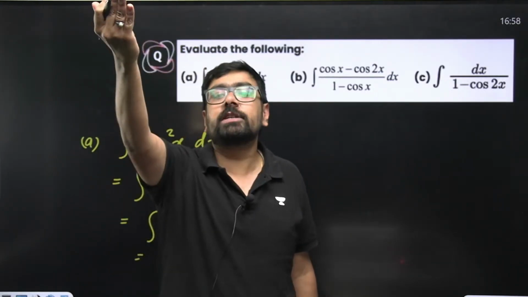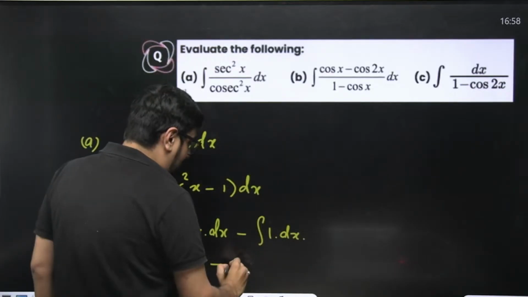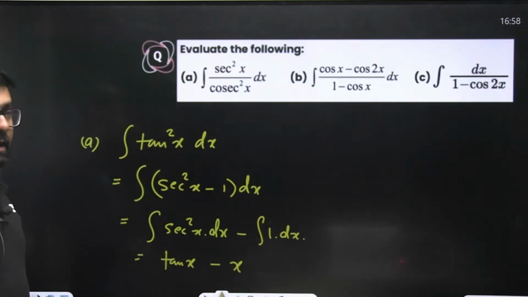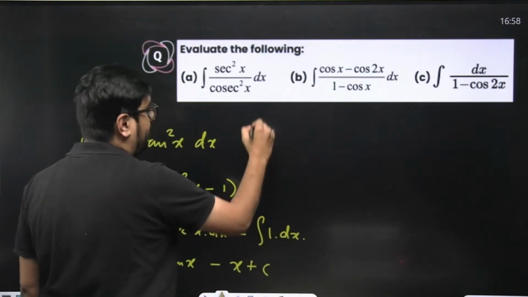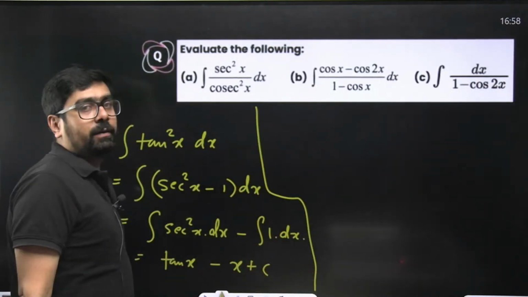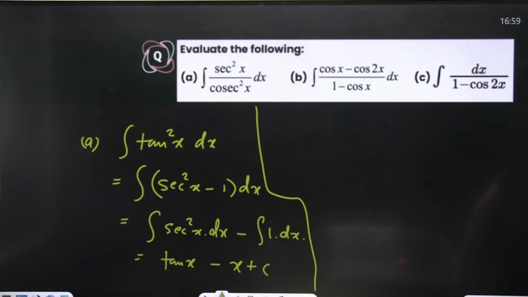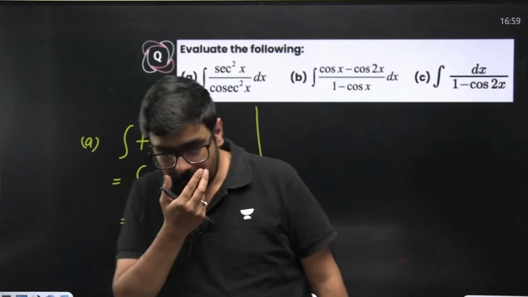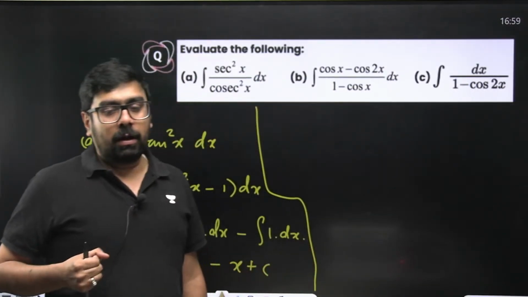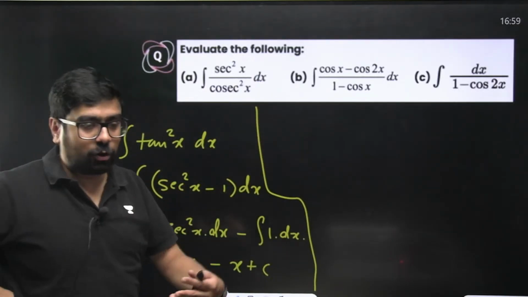So x to the power 0's integral will be x to the power 1 upon 1, that means just x. So tan x minus x plus c. Do not forget your plus c over here. Okay, try to do the second one. Give it a chance.